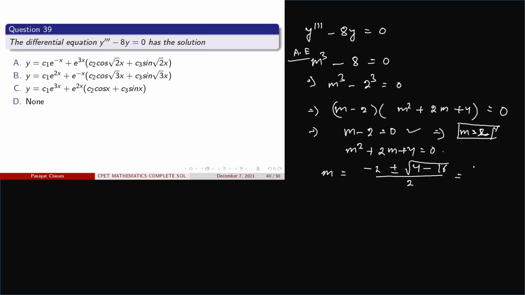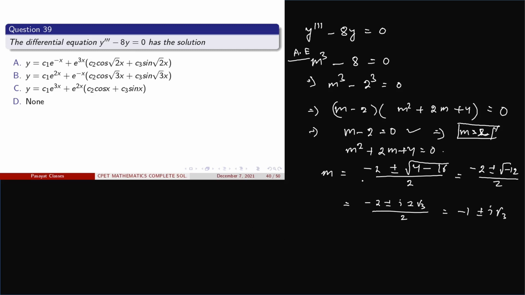This gives minus 2 plus minus root of minus 12 divided by 2, which gives minus 2 plus minus i 2 root 3 divided by 2, or minus 1 plus minus i root 3.